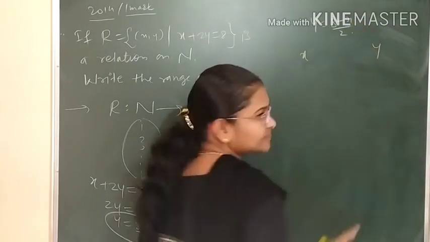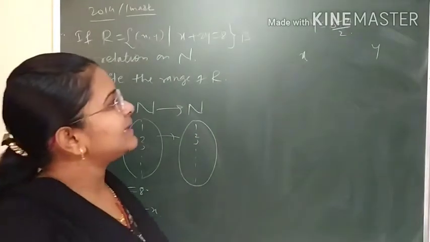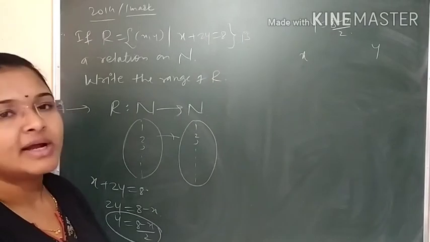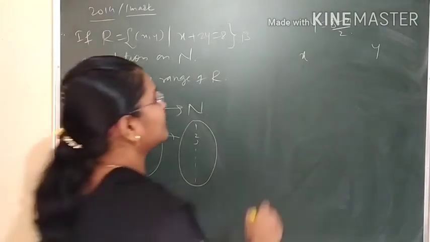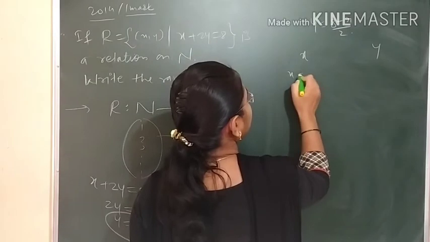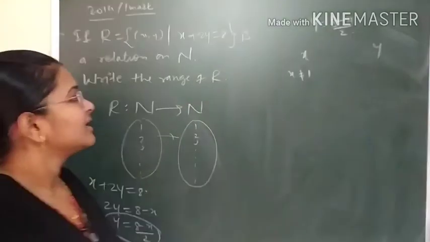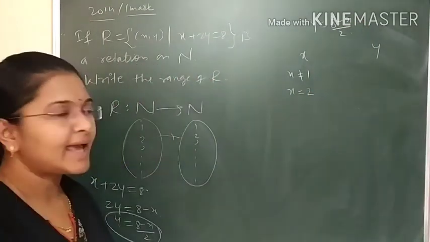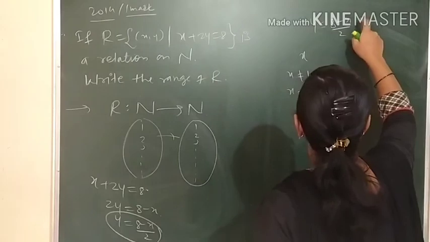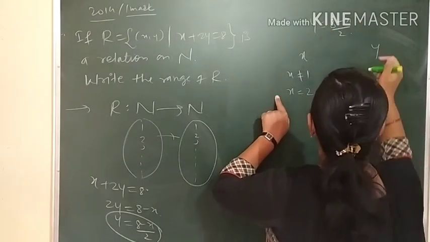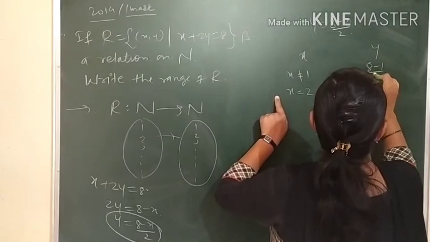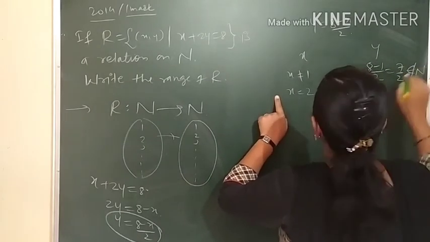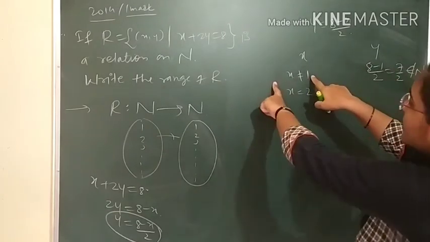If x is 1, 8 minus 1 is 7, 7 by 2, and 7 by 2 is not there in N. So we cannot take element 1.